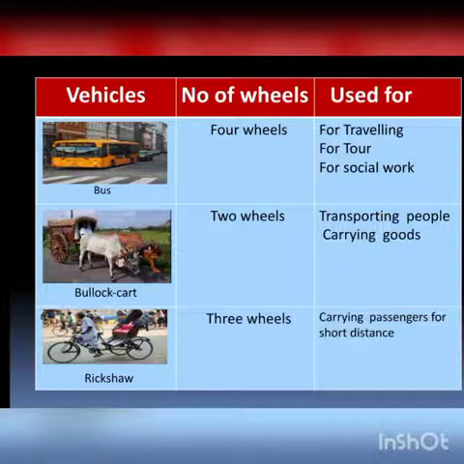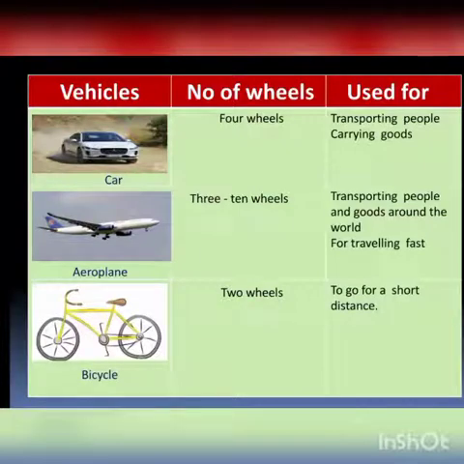The next one is an image of a rickshaw. As you all can see that it has three wheels and it is used for carrying passengers for short distance. So here you can see the picture of a car. It has four wheels. It is used for transporting people and carrying goods.